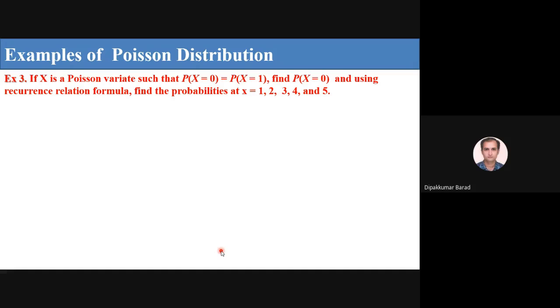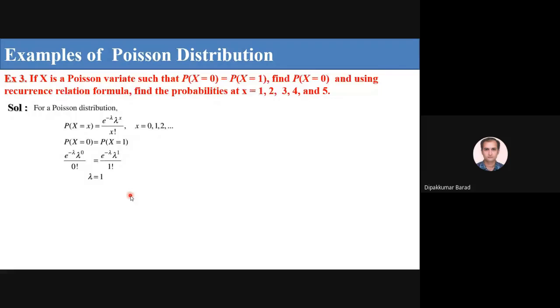For the Poisson distribution, we know that P of X equals e raised to minus lambda, lambda raised to X upon X factorial, where X goes from 0 to infinity. Now in these two equal probabilities, we put X equal to 0 and X equal to 1. So I get lambda raised to 0 upon 0 factorial, and here lambda raised to 1 upon 1 factorial. The e raised to minus lambda cancels out. Lambda raised to 0 means 1, 0 factorial means 1. So I get 1, and here lambda. So lambda equal to 1.